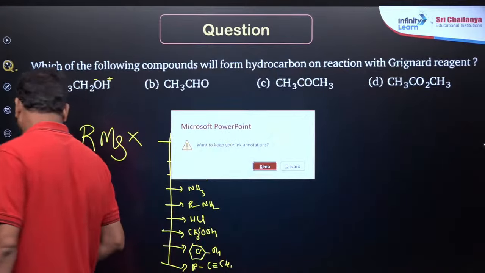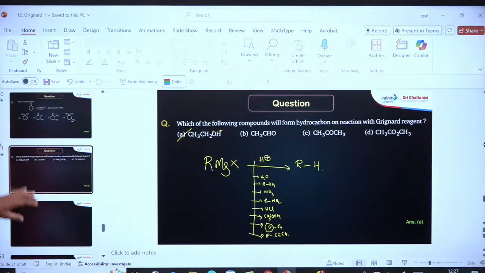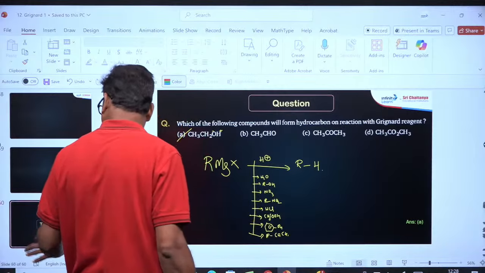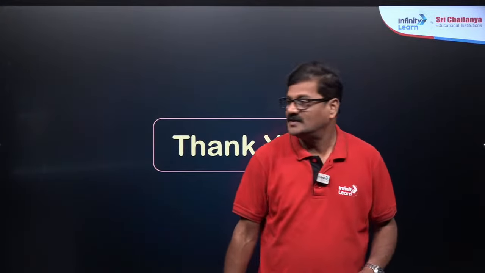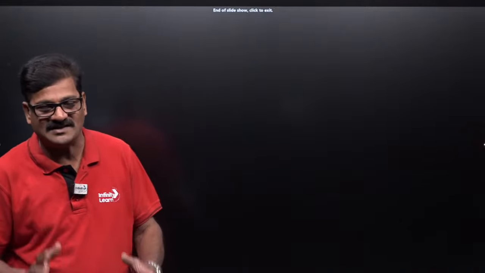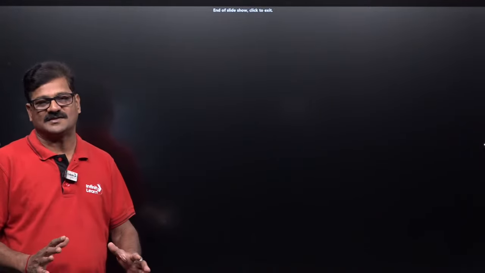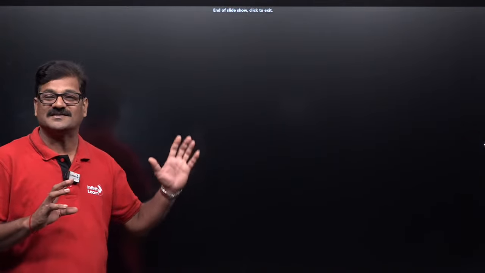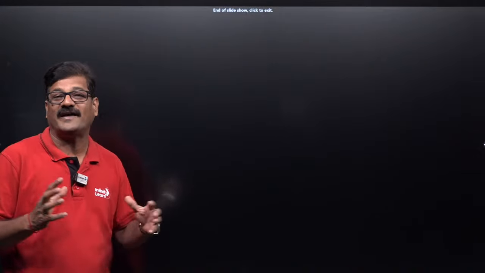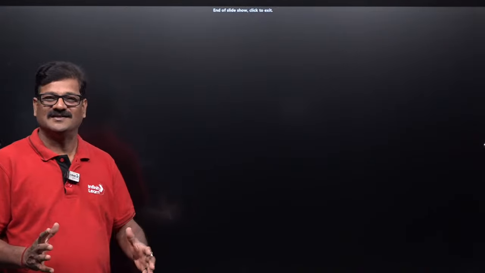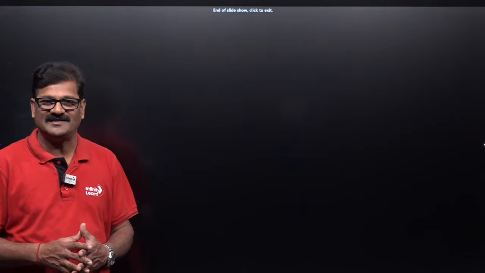Right. So we are done with the various aspects in the Grignard reagent. We had a discussion about what is Grignard reagent, how it is prepared, what is its behavior, and everything we discussed. And we discussed something related to the NCERT textbook, and so many multiple choice questions, ice breaking questions.